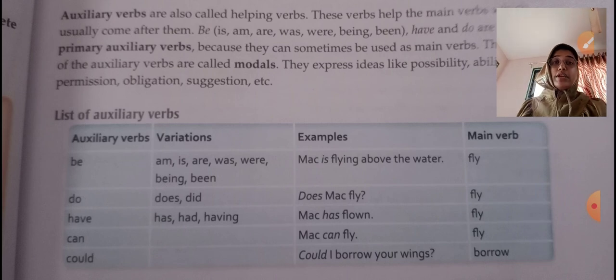List of auxiliary verbs. You can see the forms of be: are, am, is, are, was, were, being, been. An example is: Mac is flying above the water. So here the main verb is fly. Do is an auxiliary verb. Does or did is a variation. Does Mac fly? Mac has flown. So the main verb is fly, and it is used in a different form. Again, other auxiliary verbs are have, can, could.